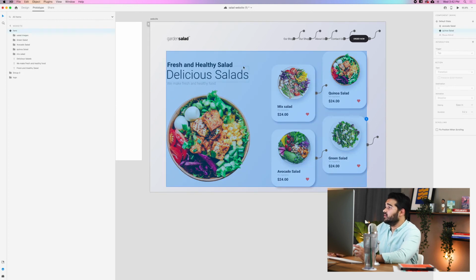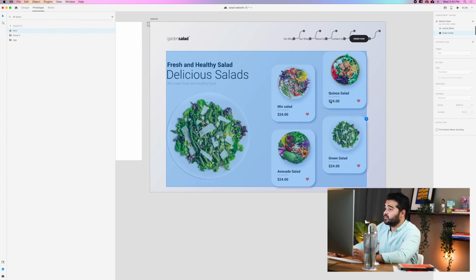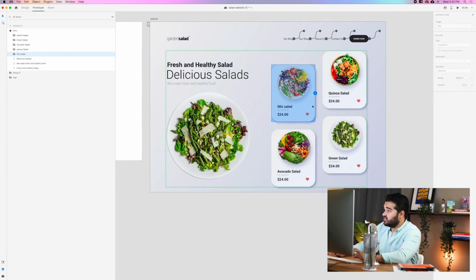We're gonna click again in the component and go to the green salad component, so the state of the component. Here, we're gonna take the same salad and click the first salad and make it go to the default state because it's a mixed salad, the first one. Quinoa salad is gonna go to quinoa salad, and then the avocado salad is gonna go to the avocado salad.